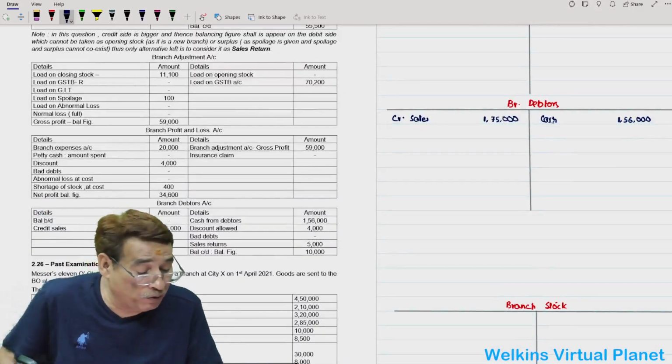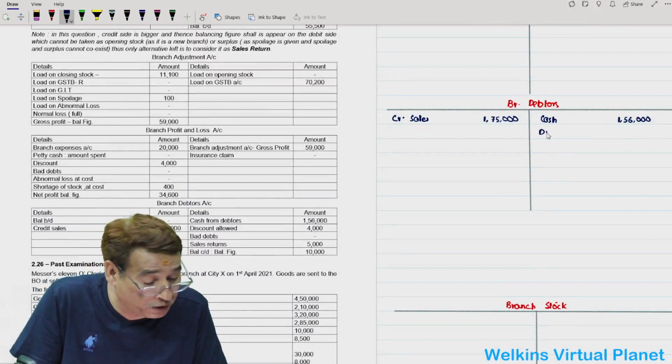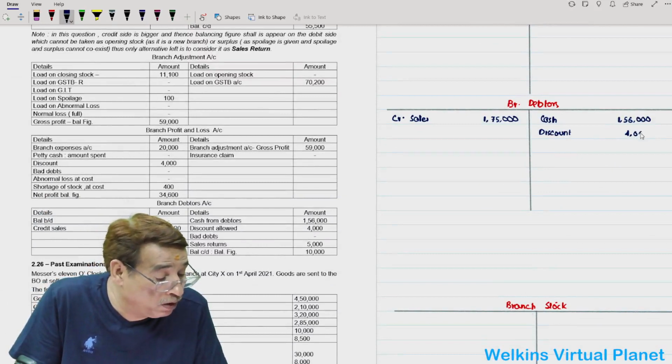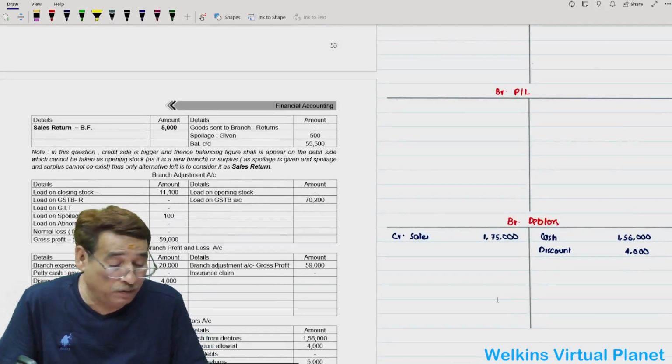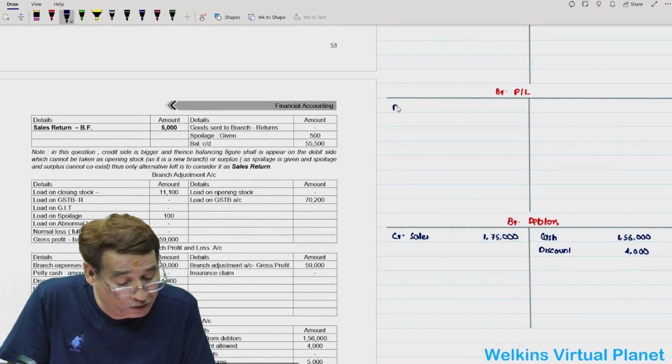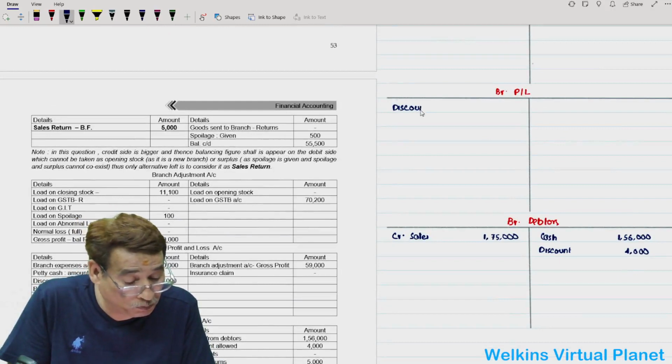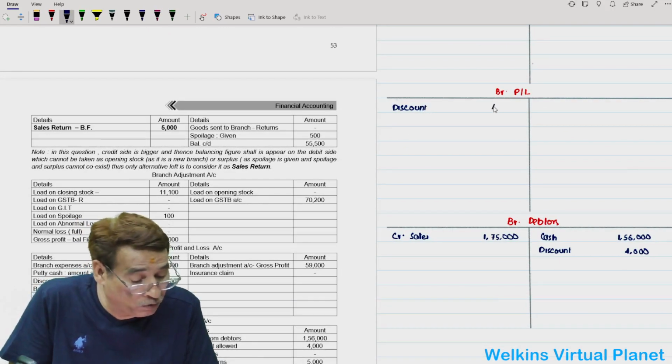Again, I will have to move to the debtors account to write it. Discount allowed 4,000. Of course, discount allowed will be written in the P&L account. So in the P&L, I will write discount, which is equal to 4,000.